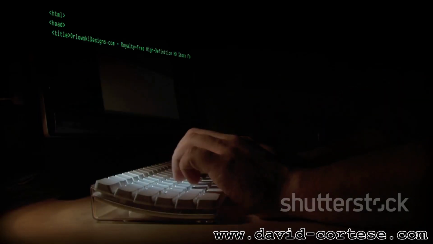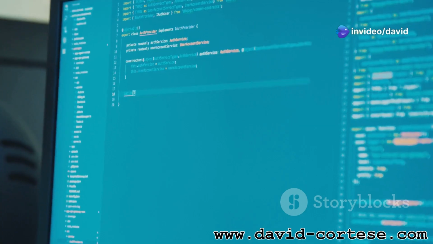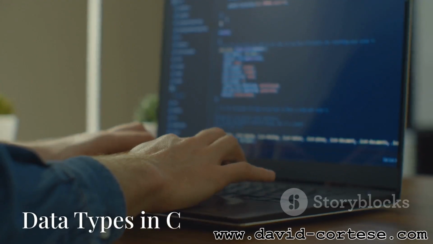Variables allow you to manipulate data in your programs. You can perform operations on variables such as addition, subtraction, and comparison. Variables are essential for storing user input, intermediate results, and more.